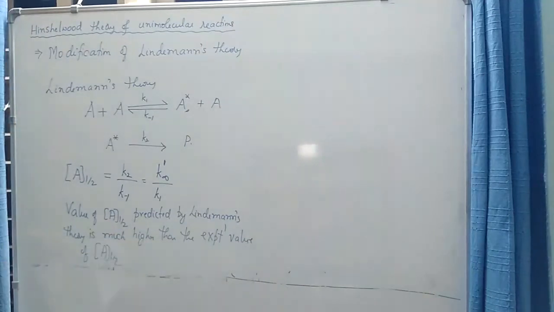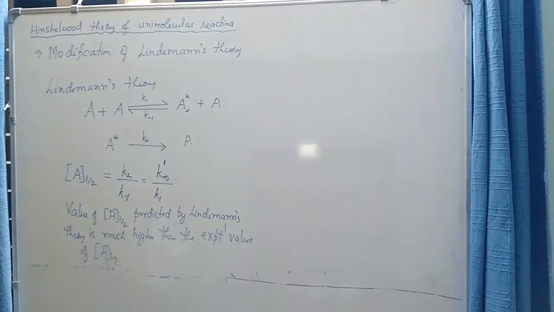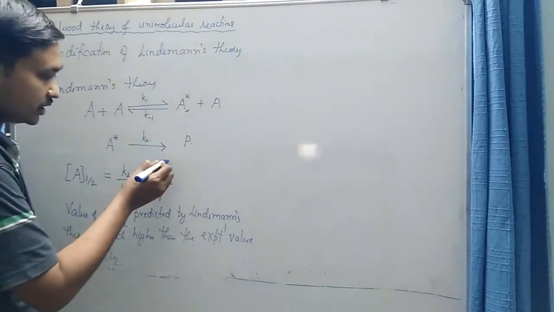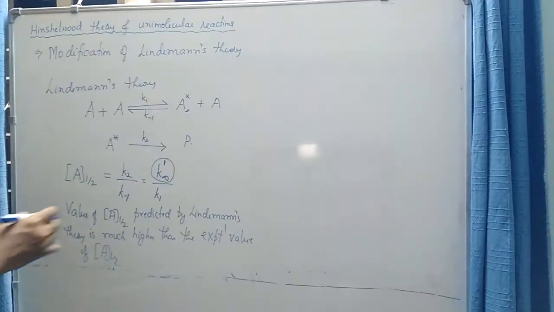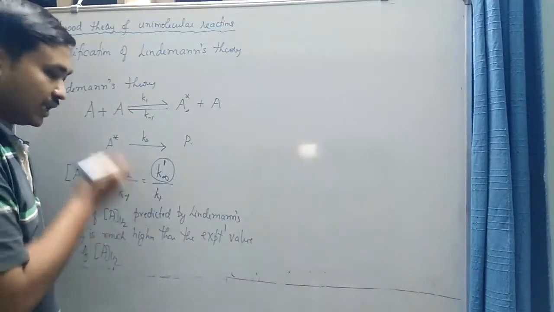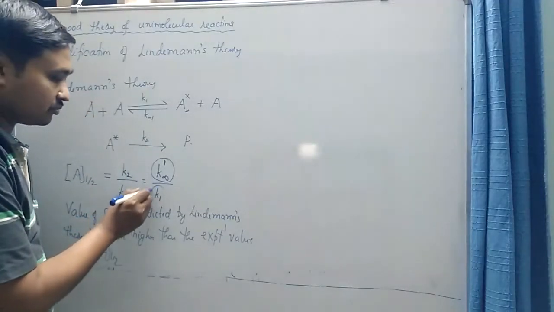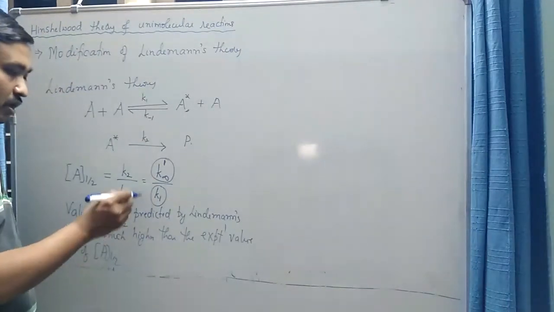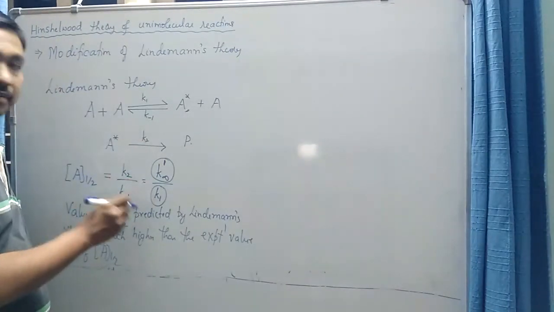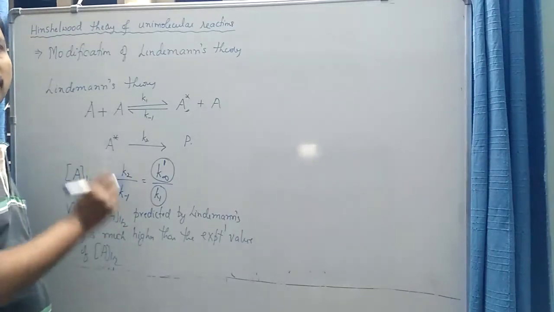So the value of A half that was calculated theoretically by Lindemann was much greater than the experimental value. Since this quantity is an experimentally determinable quantity, it was suggestive that the error in the prediction of the value of A half should be from k1. The value of k1 predicted by Lindemann was much less than it should have been.